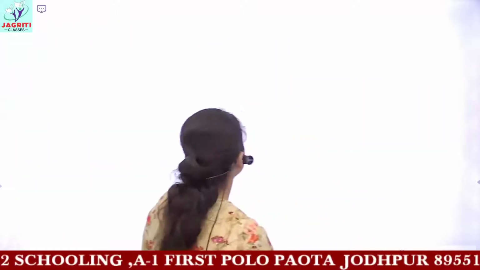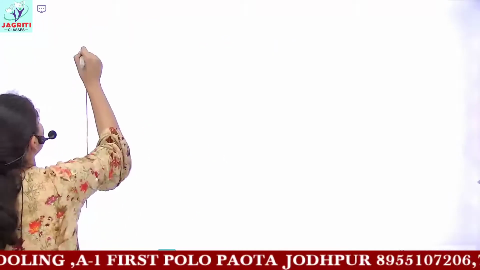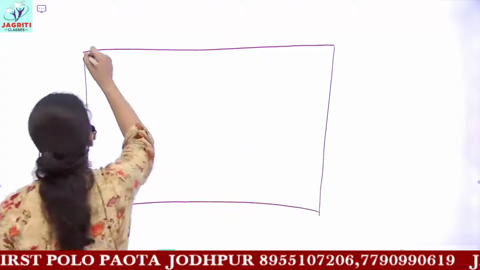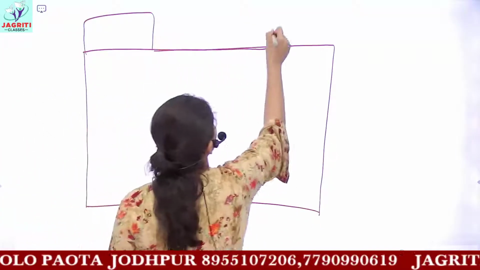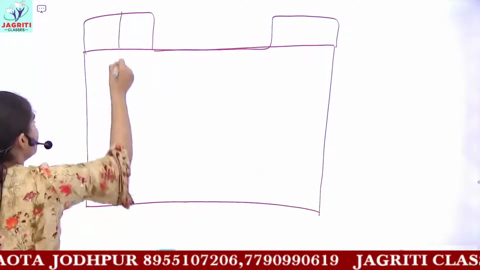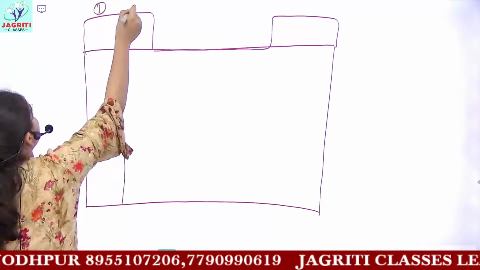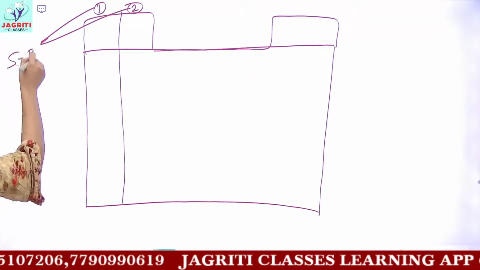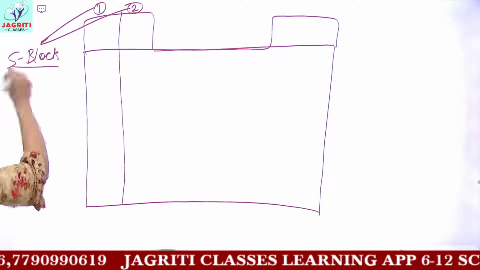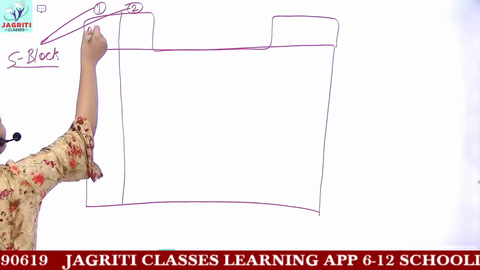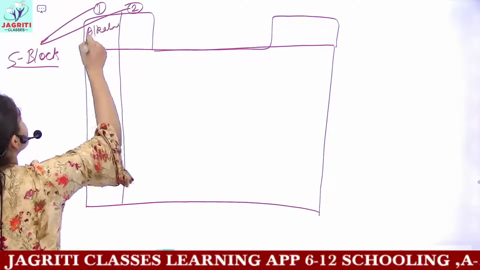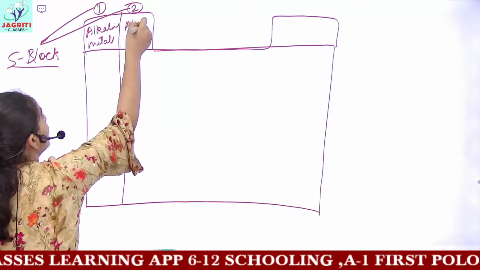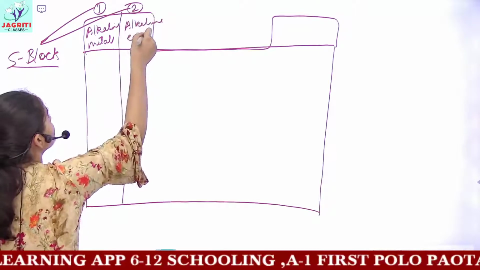Okay, I'll draw it again. The modern periodic table which you have with you, we have first two groups, that is our group 1 and group 2. These two groups are called your S block. The first group is also named as alkaline metals, and the second one is called alkaline earth metals.